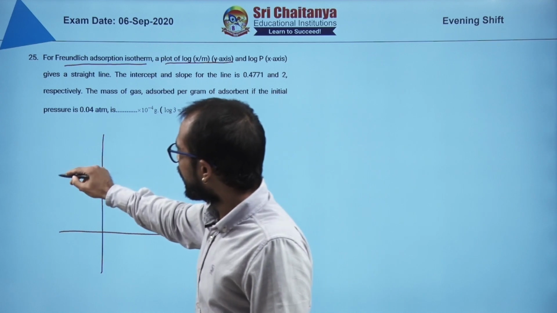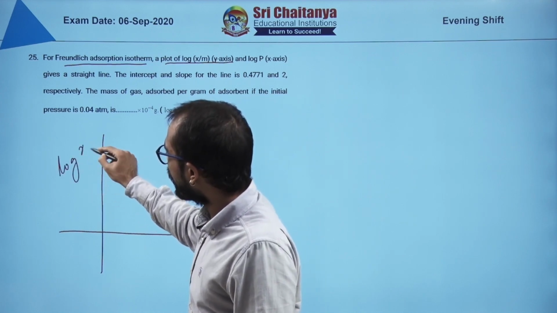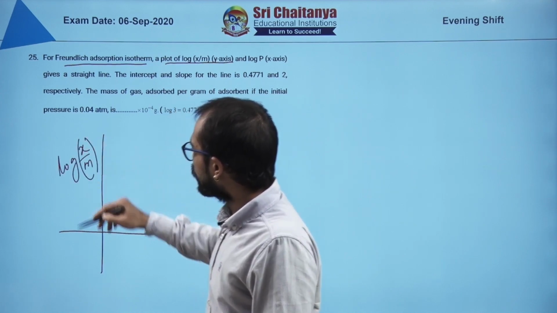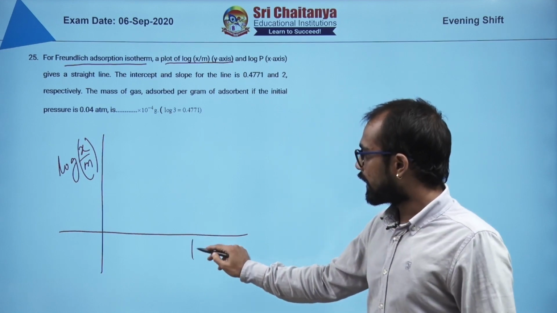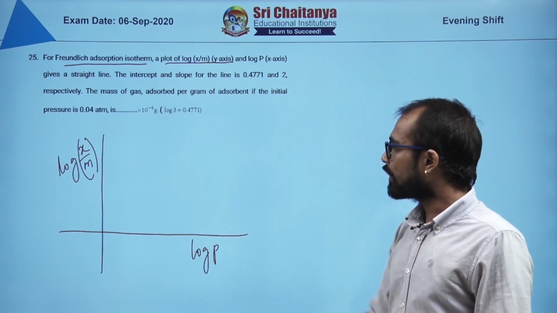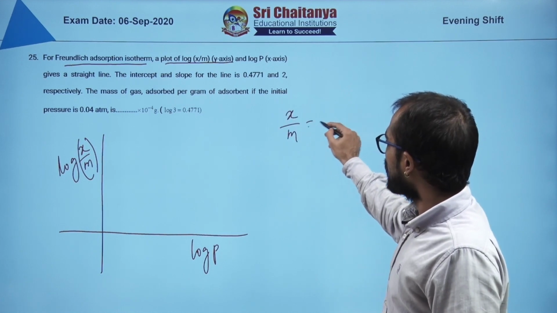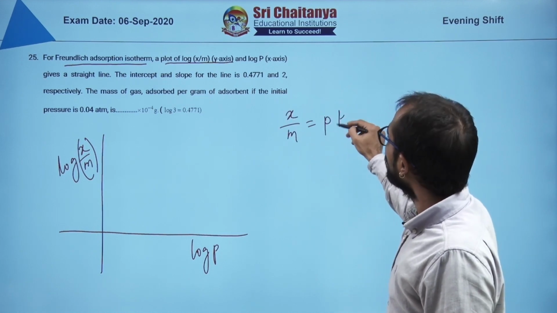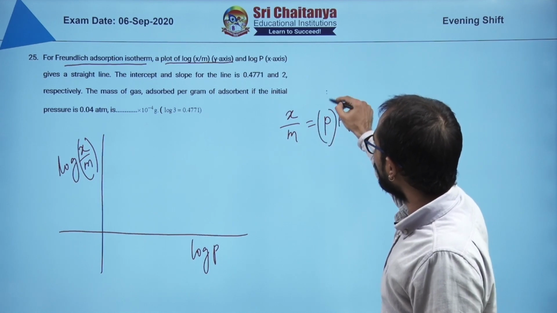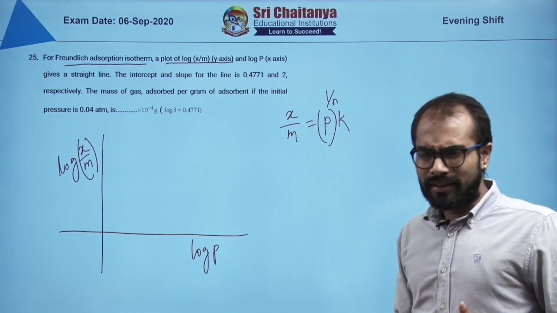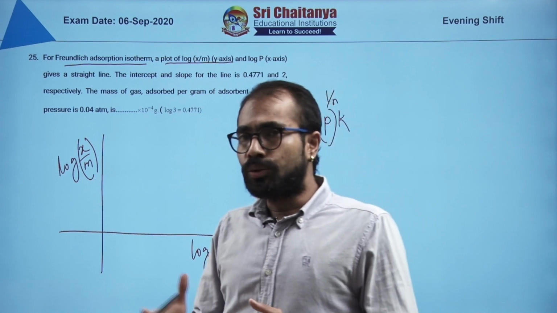On one axis they are taking log of x upon m, and on the other axis they are taking log p, right. So what is the relationship, people? x upon m is equal to k into p raised to power 1 upon n. Now n is some integer like 1, 2, 3, like that.